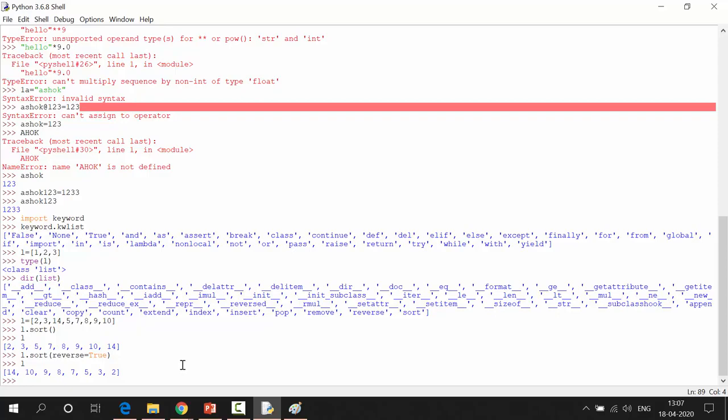So we can perform big things with small operations in Python. If we want to perform this operation in any other language, you need to write more than 10 lines of code. It is not that simple to perform in a single line. So I can perform my sorting operation in a single line of code, L dot sort. It's done.